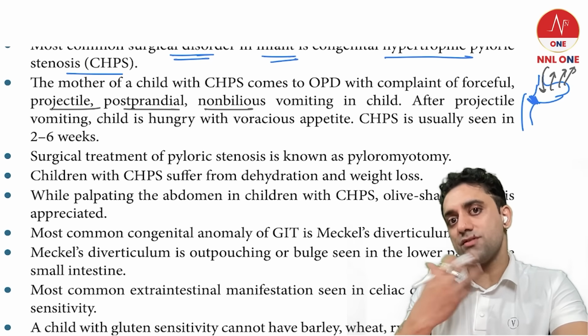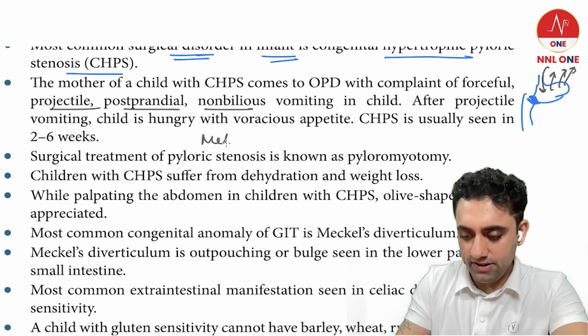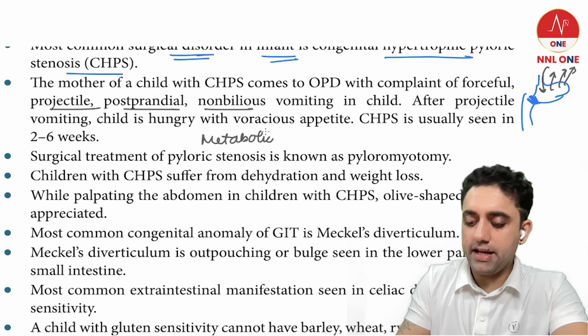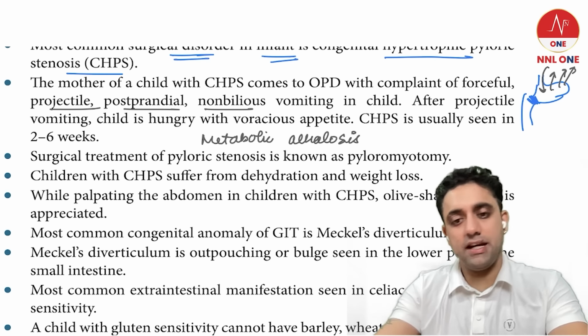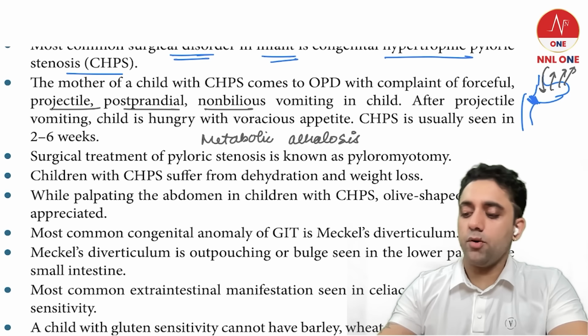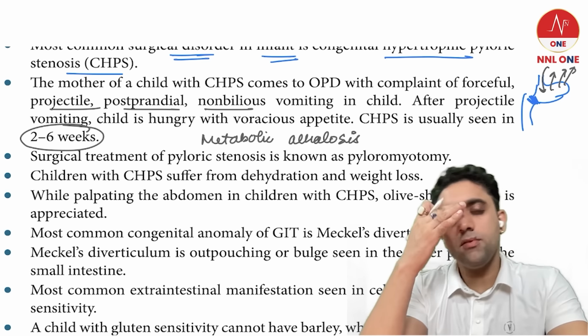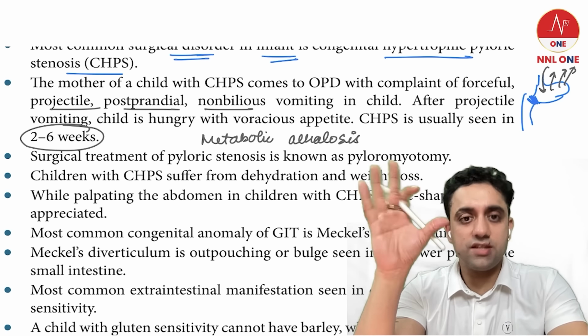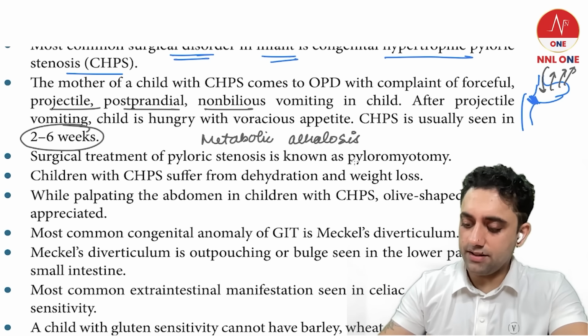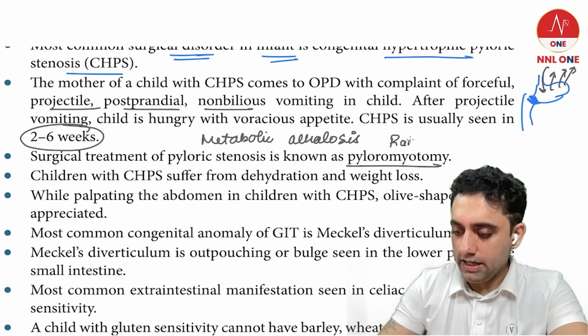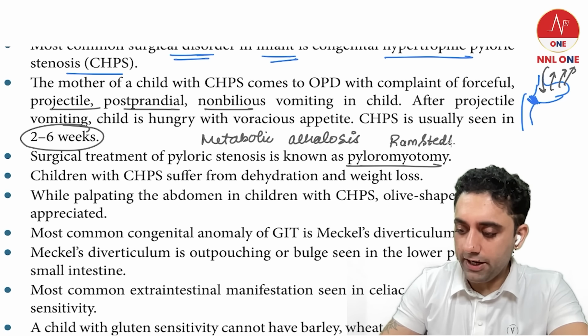The baby vomits repeatedly, all the acid goes out, and the baby's body will have metabolic alkalosis. Number two, very importantly, it is a congenital problem, but the age group we see here is 2 to 6 weeks. What is the name of the surgery for this pyloric stenosis? It is Ramstedt pyloromyotomy.